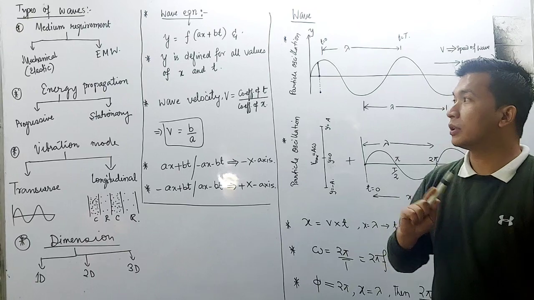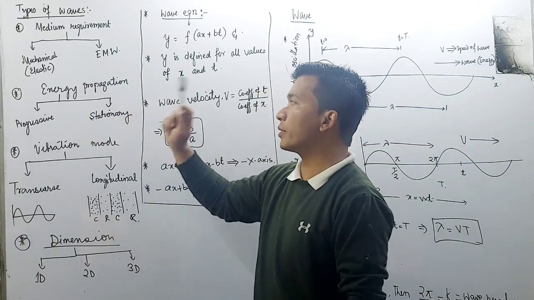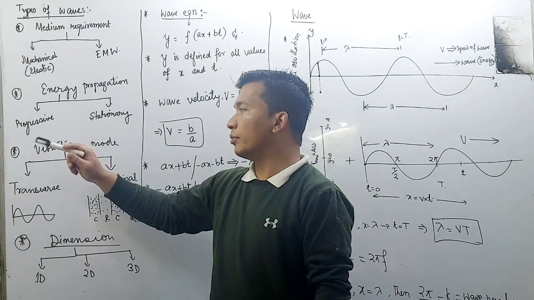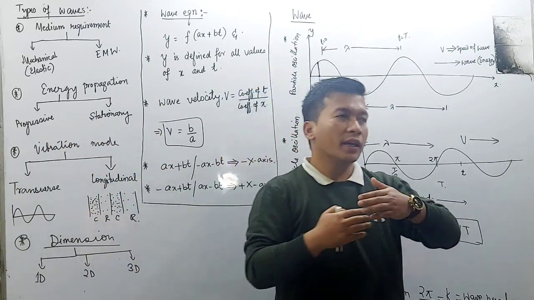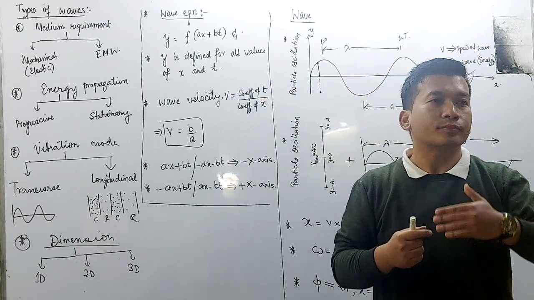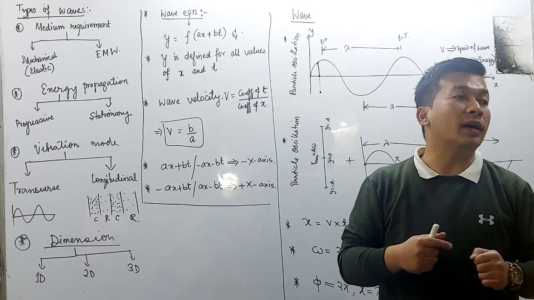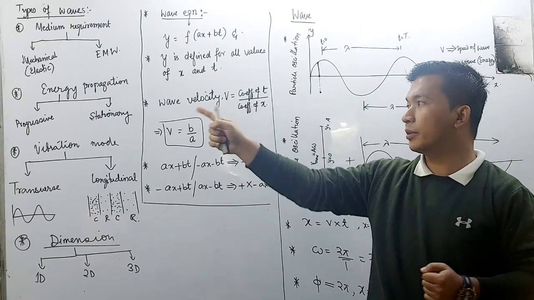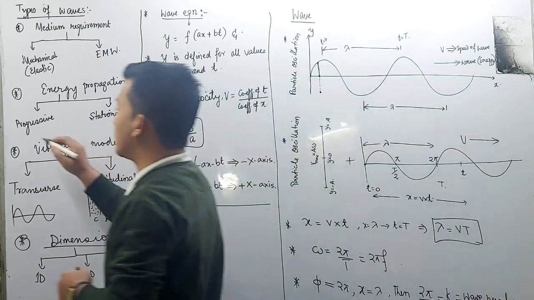Okay, now on the basis of energy propagation, on the basis of transfer of energy, it will be progressive wave and stationary wave. Progressive wave means there will be actual transfer of energy. If energy is transferred from the point source to the receiver, that will be known as progressive wave.